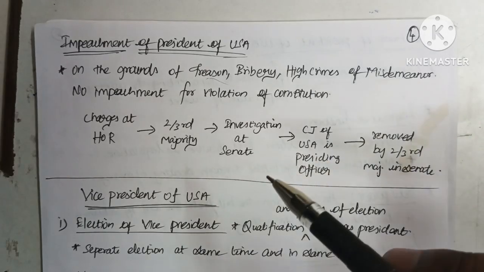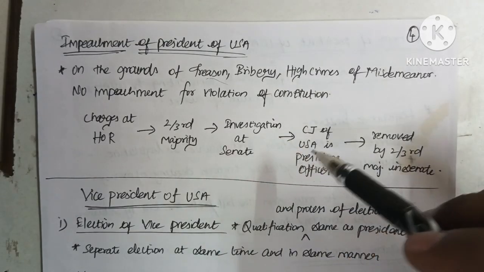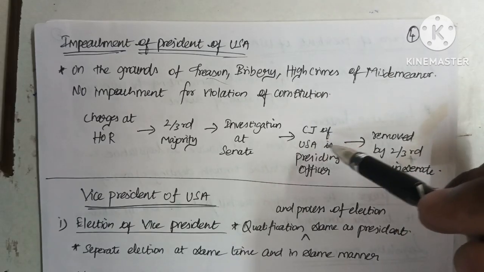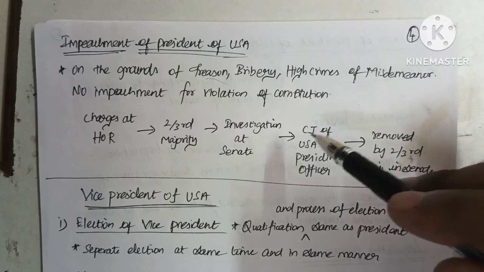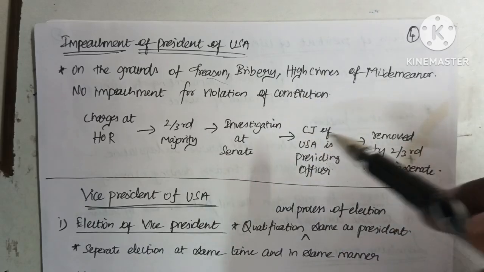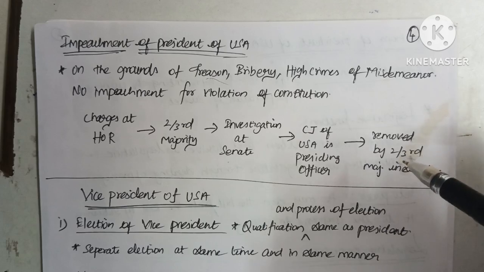So after the investigation process gets over in the Senate, which is done by a committee headed by the Chief Justice of the USA, and if the president was found guilty, then he will be removed by passing a resolution by a two-thirds majority in the Senate, which is nothing but the upper house of the US legislature.